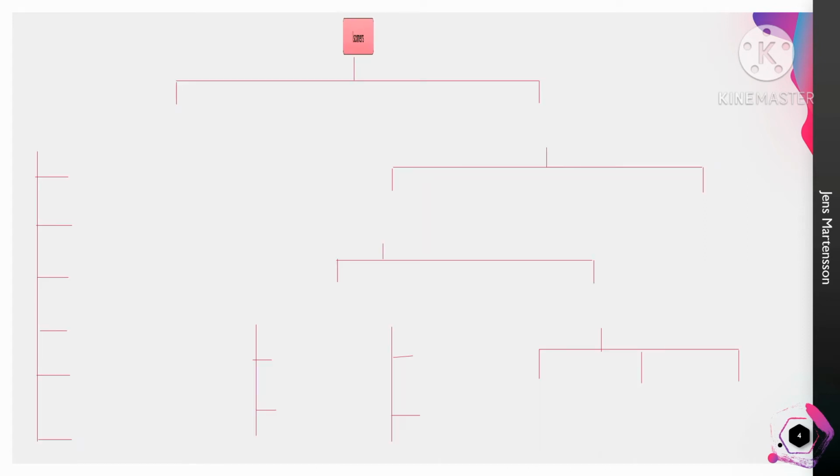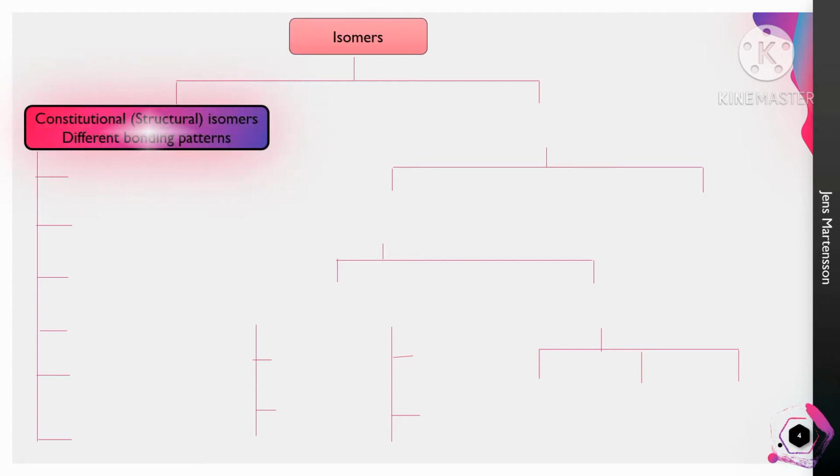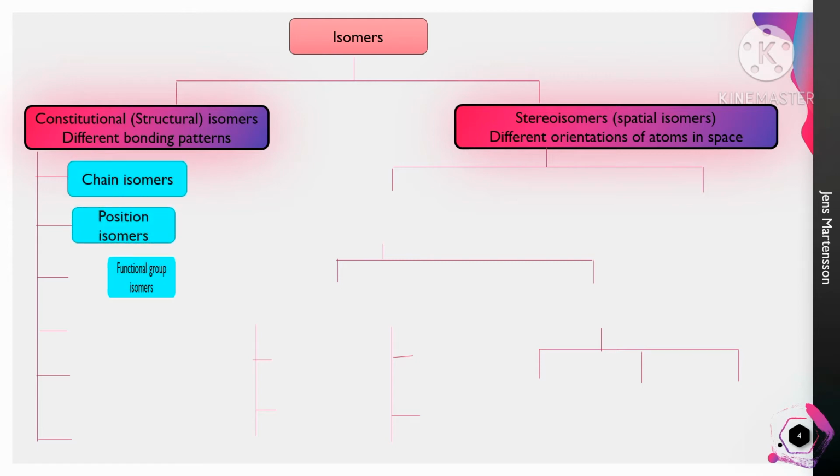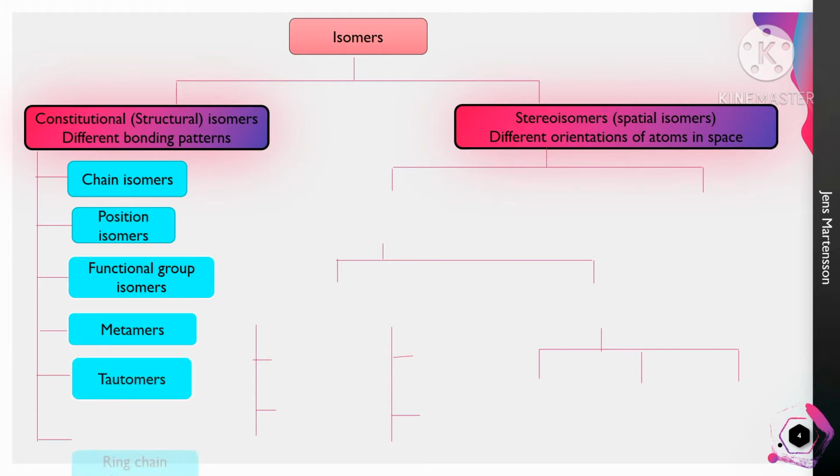On the basis of the nature of arrangements of atoms or groups, isomerism is further classified into two categories. The first one is constitutional isomers or structural isomers. The second one is stereoisomers. Again, structural isomers are divided into 6 types. First is chain isomers. Second, positional isomers. Third, functional group isomers. Fourth, metamerism. Fifth, tautomers. Sixth, ring chain isomers.